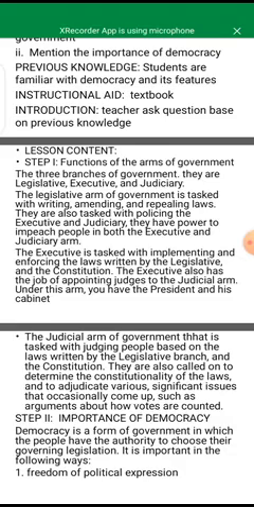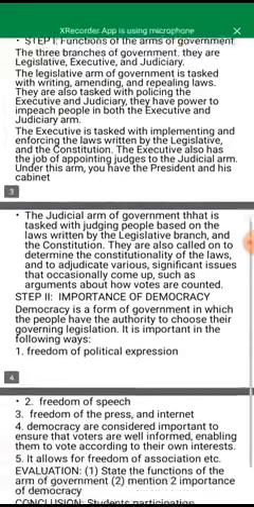The executive is tasked with implementing and enforcing laws written by the legislative and the constitution. The executive also has the job of appointing judges to the judicial arm. Under this arm, you have the president and his cabinet.